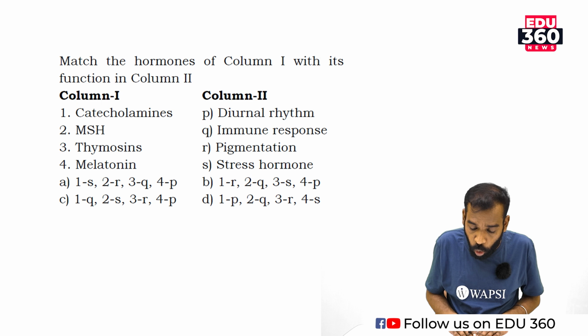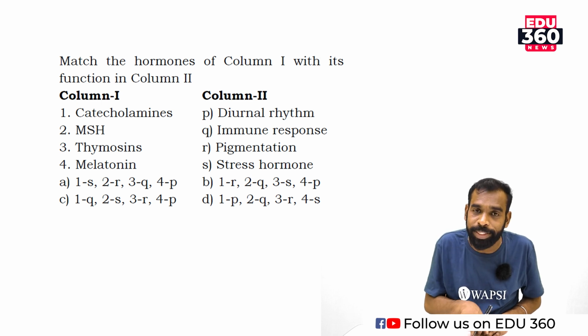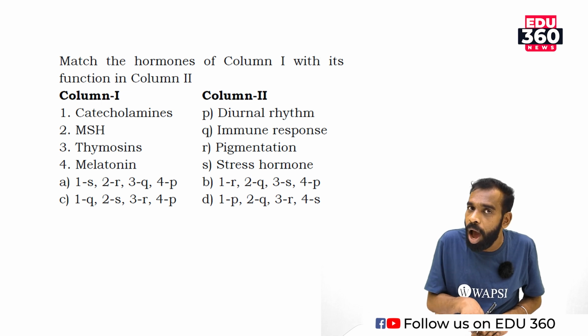Match the hormone of column 1 with its function in column 2. Column 1 has some of the hormones, catecholamines. Under that heading, adrenaline and noradrenaline. They together are known as catecholamines. The hormones for fight or flight, they are stress hormones.